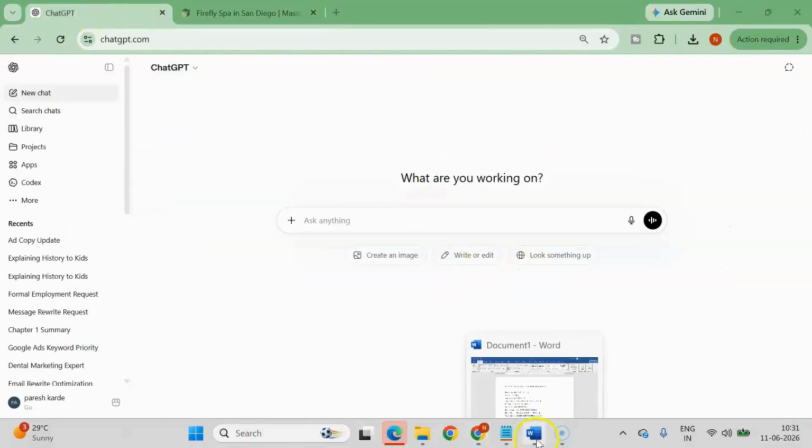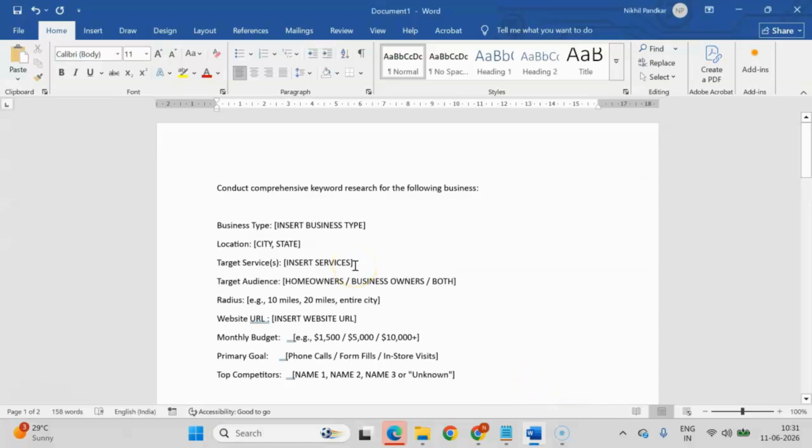Now I have created this prompt over here. I will explain this prompt and I will also put this prompt in the link in the description. You can check the prompt in the description. Now the business type, insert your business type. This is a wellness spa. Where is it, what is the location? It's located in San Diego, California, USA.